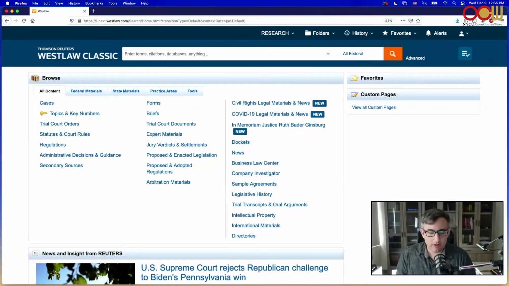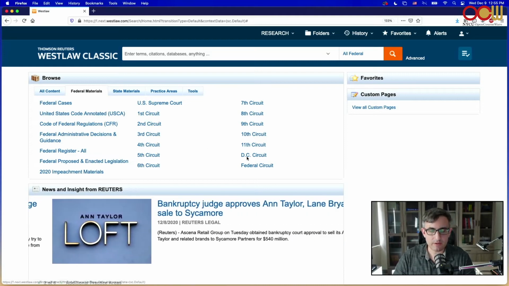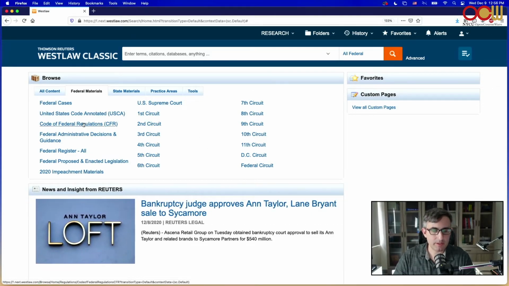So again, here's the Westlaw welcome screen. And you'll see again our ability to browse, right? So if we're looking for federal regulatory materials, we'll click on Federal Materials. Then, of course, you'll see the federal cases, the different circuits, the Supreme Court. But here you'll see the Code of Federal Regulations. You'll see the administrative decisions and guidance. And you'll see the Federal Register. So these are kind of the three things we talked about just a minute ago.